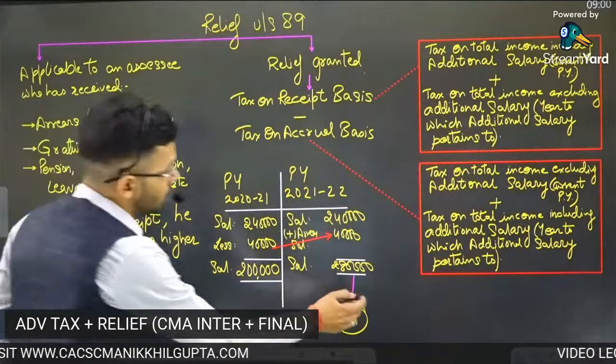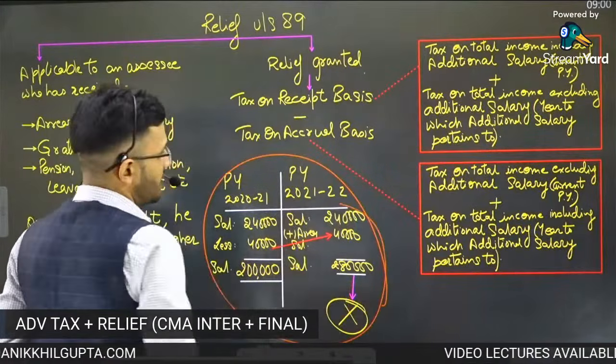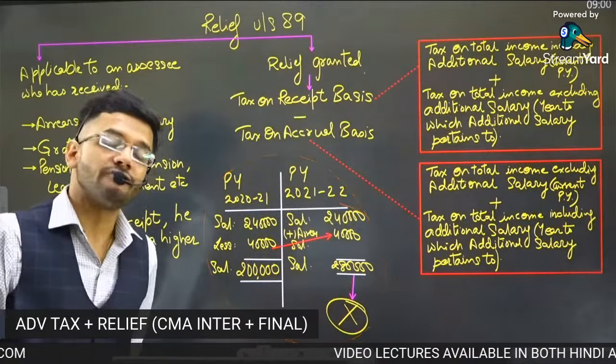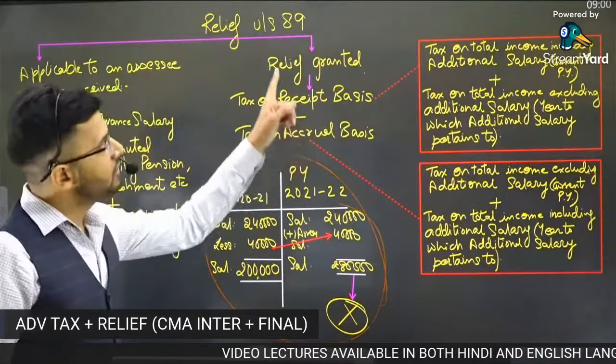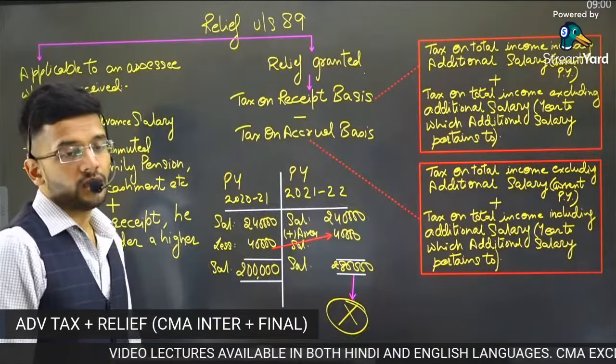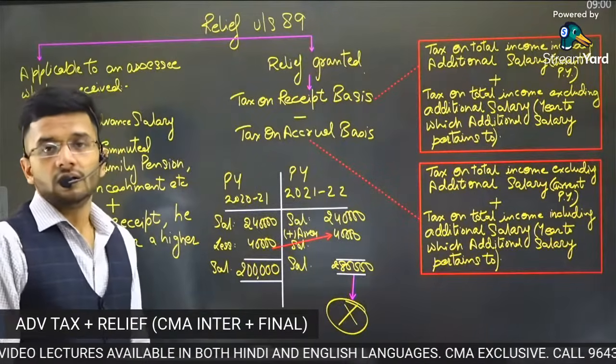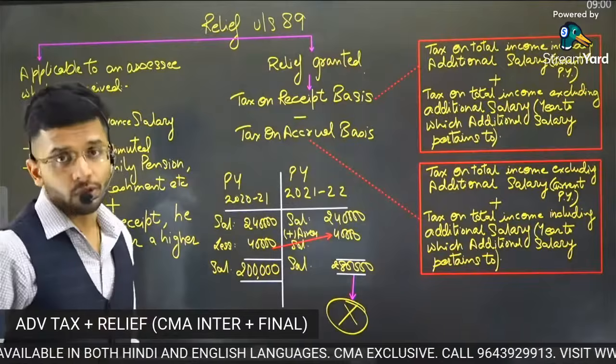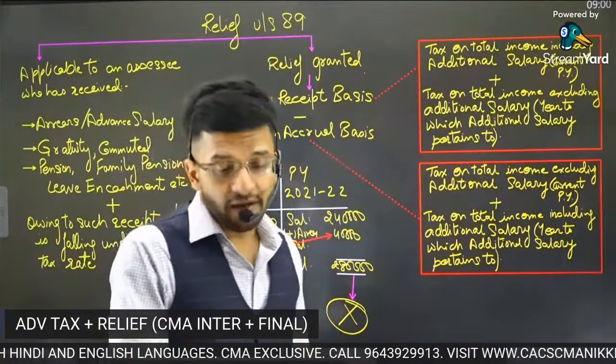Now, guys, to curb this problem which is arising due to timing difference of receipt of salary, Section 89A has been introduced, which will provide relief to the people whose salary is being taxed in this particular way.